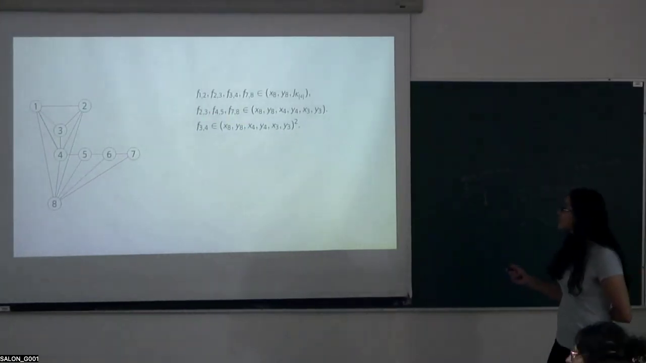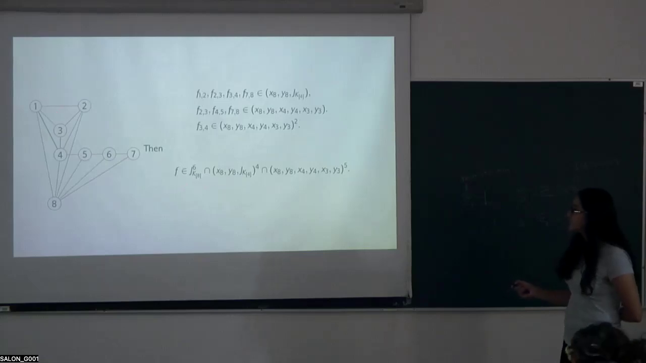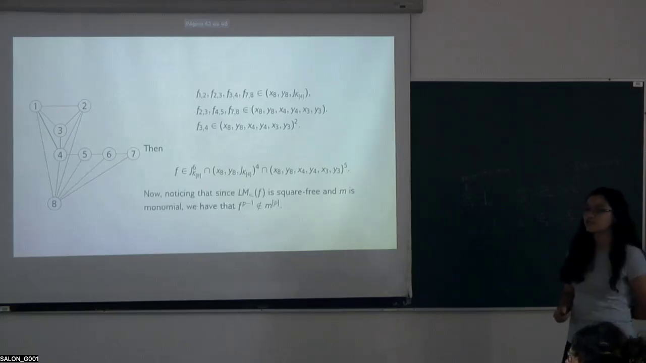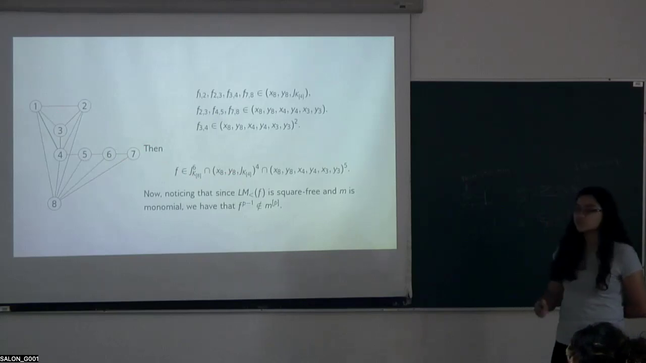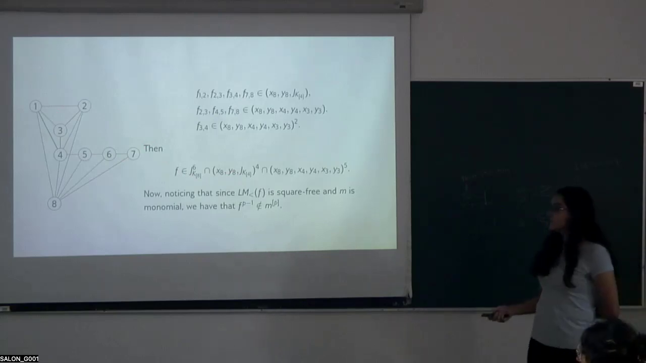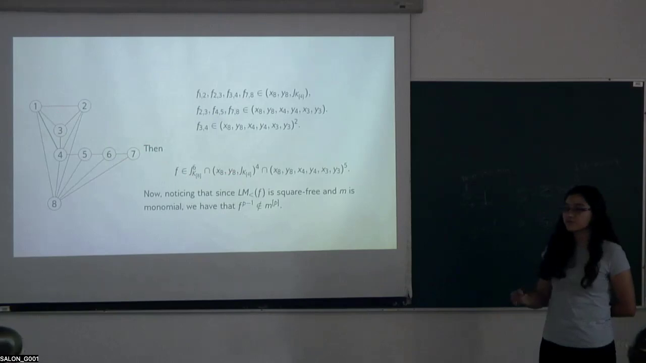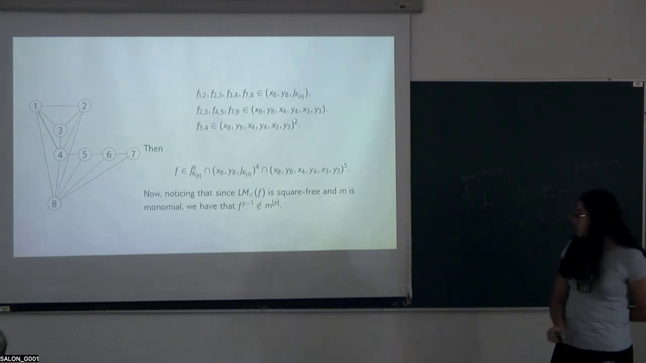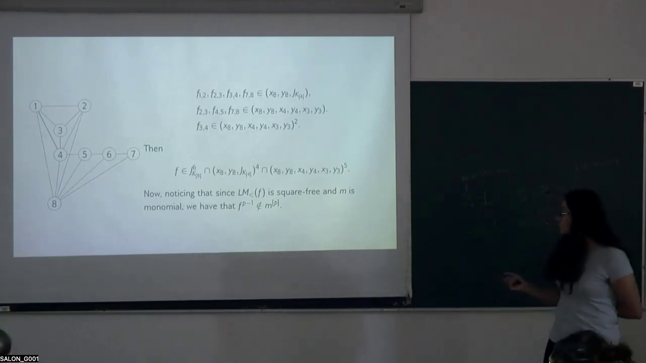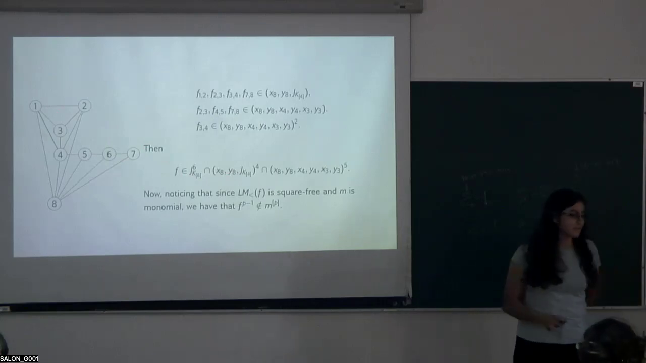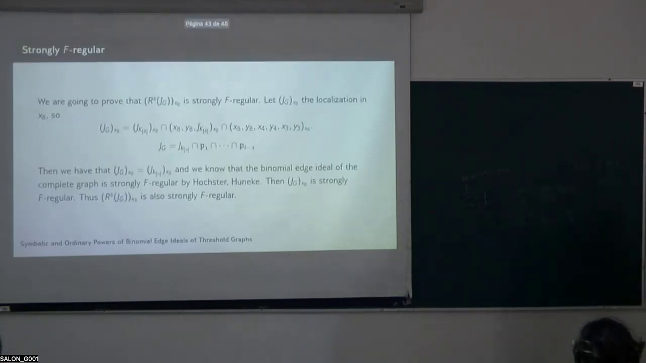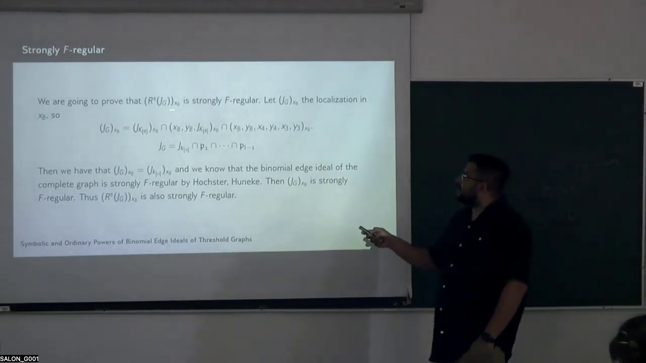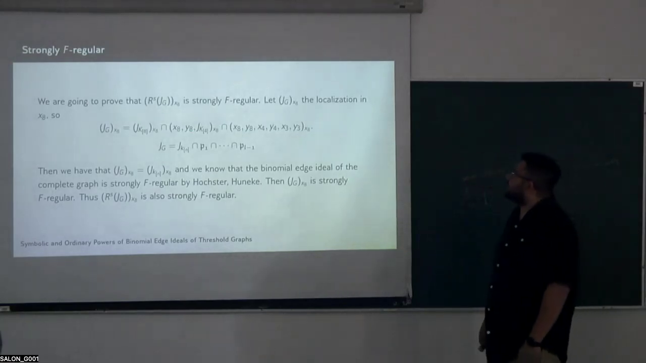You have these containments, and with that you can show that F is indeed in the intersection. And noticing that the leading monomial of F is square free, and since M is monomial, then F raised to the p minus 1 is not in the Frobenius power of the maximal ideal. Now we are going to prove that this localization is strongly F-regular.